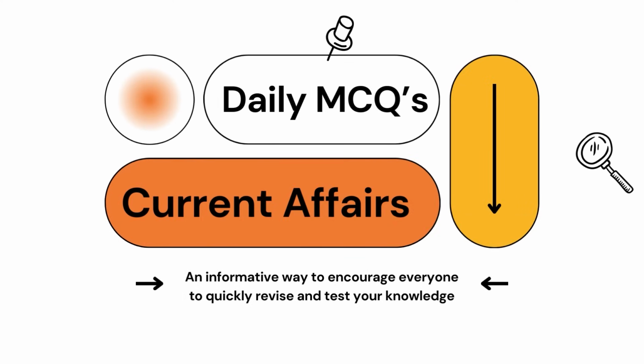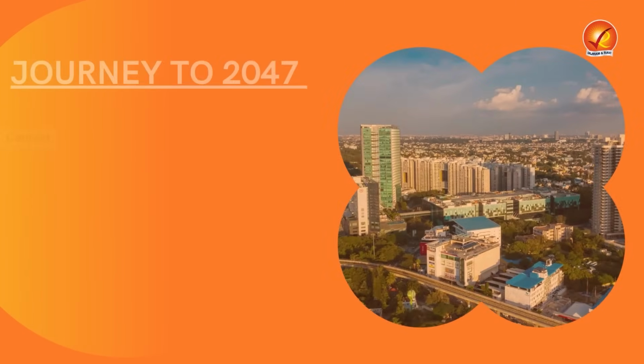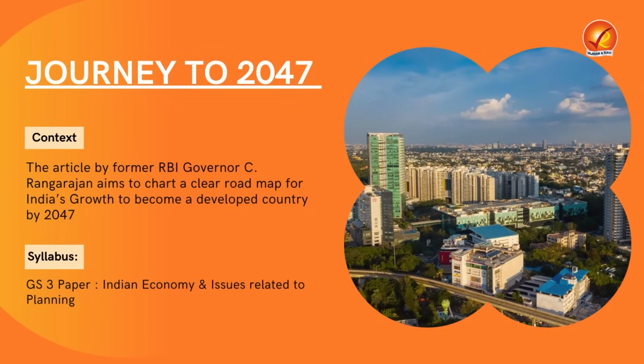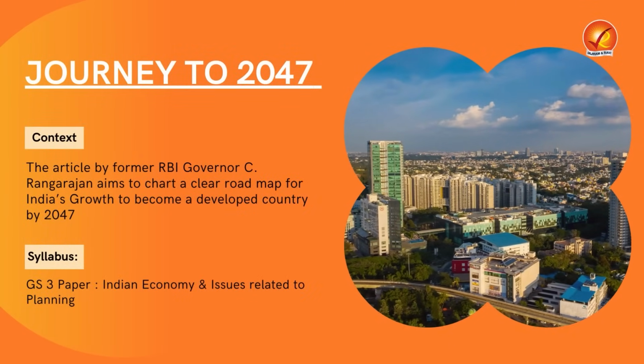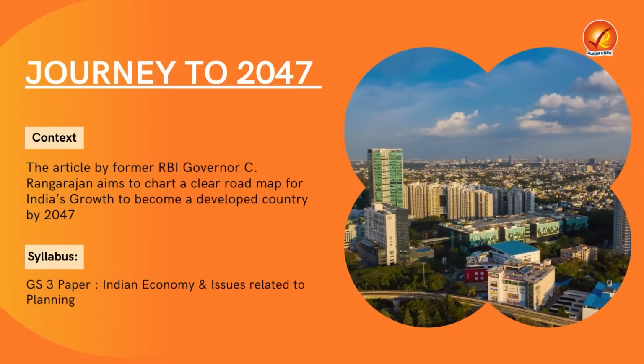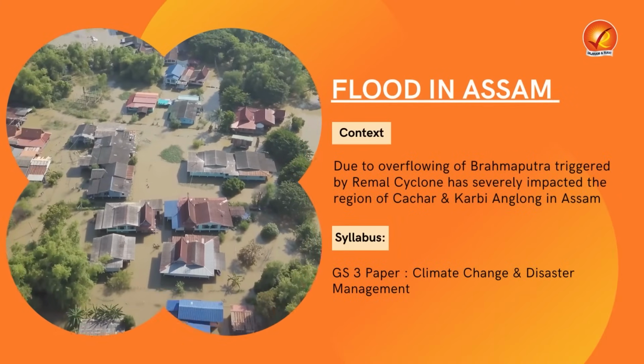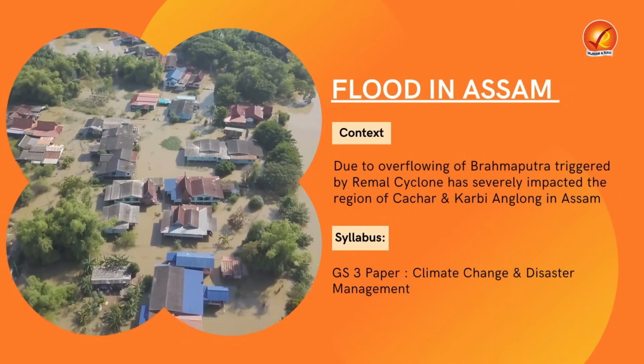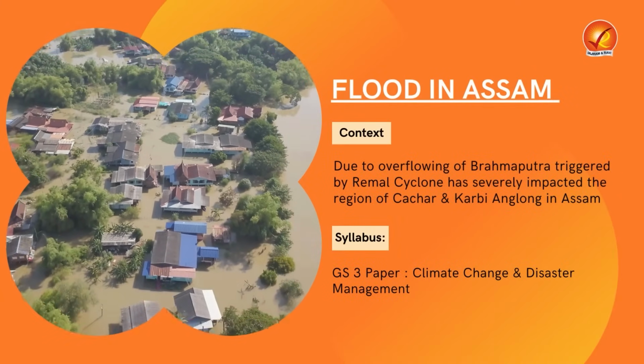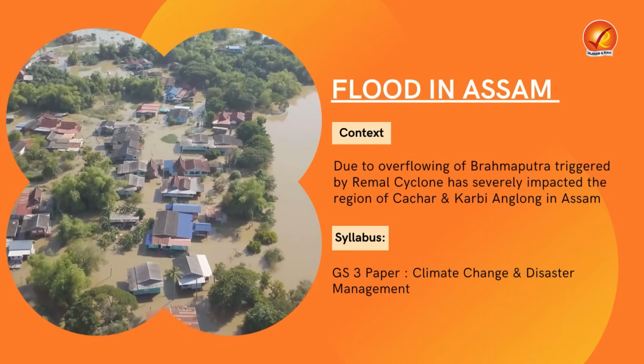The first 5 main articles are as follows. In the first topic, we are going to read about what are the challenges which lie en route to India becoming a developed nation by the year 2047. Then in the second topic, we are going to read about the devastating flood in Assam, what are the causes behind it, and what are the mitigation measures which can be taken.